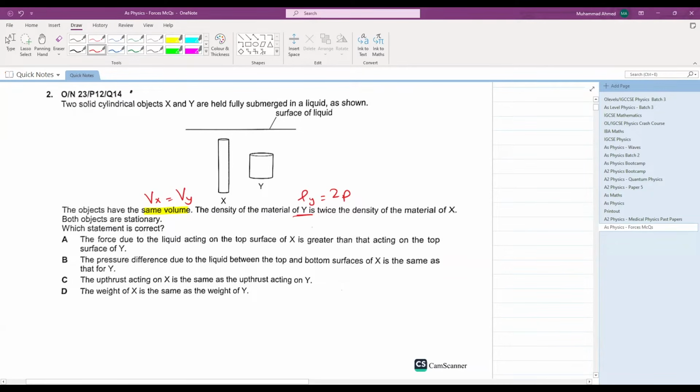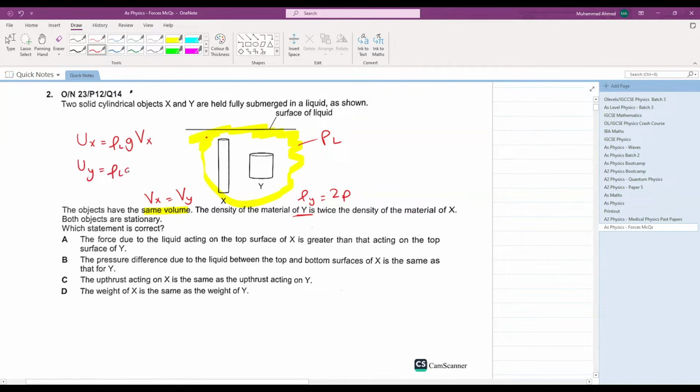Which statement is correct? One thing that I can observe here is that upthrust at X will be equal to the density of this liquid, let's say that is rho L, the density of this liquid times gravitational field strength times the volume of X. And the upthrust on Y will be what?